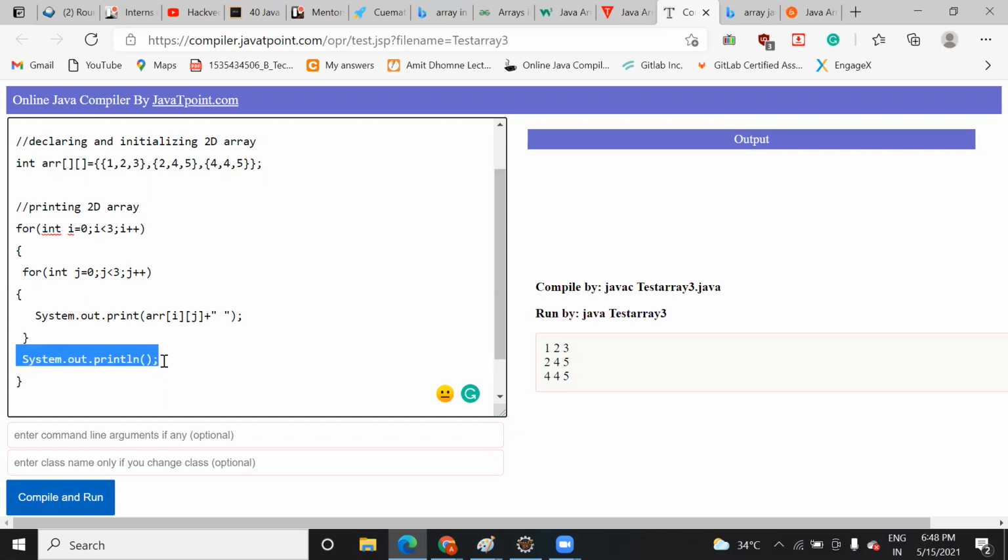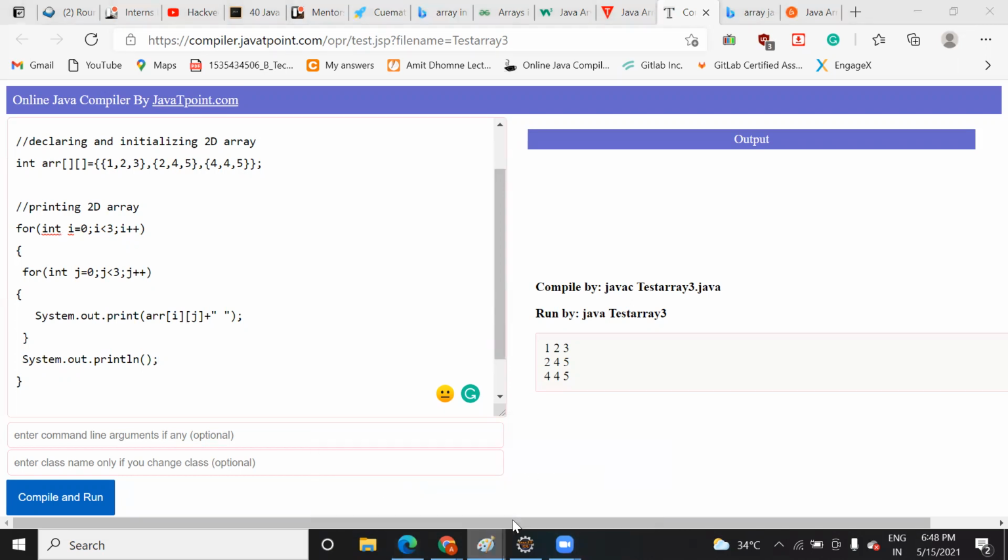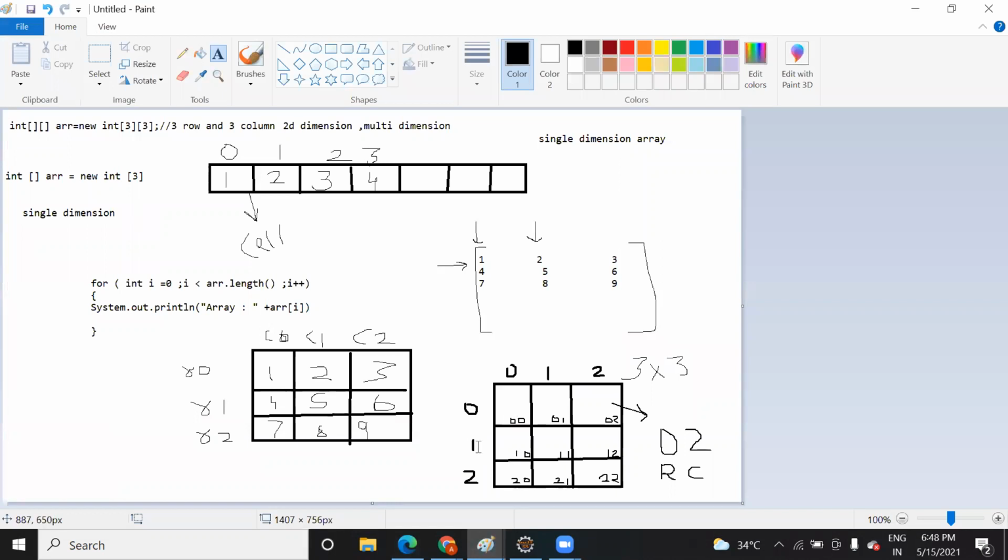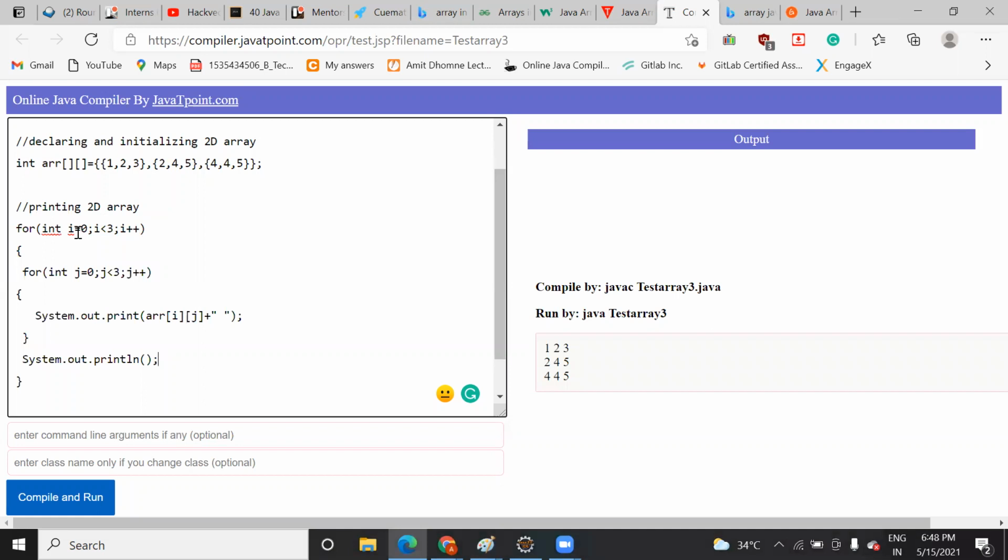Then once you create a new line, the flow will go back again here. Now the i value becomes 1. First index row means your second row, right? If I say first index row, it means your second row. So here similarly it will happen: 1 0, 1 1, 1 2, right?